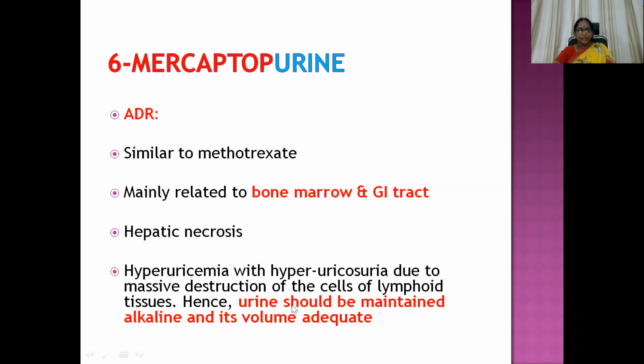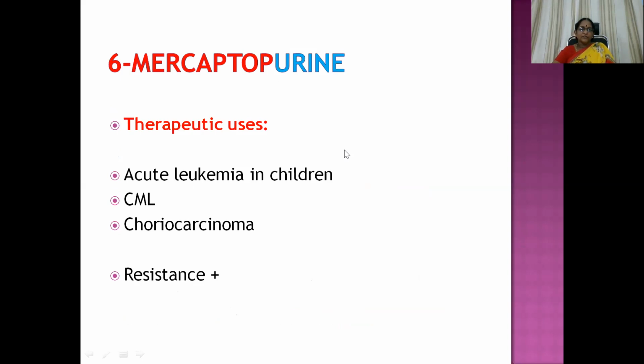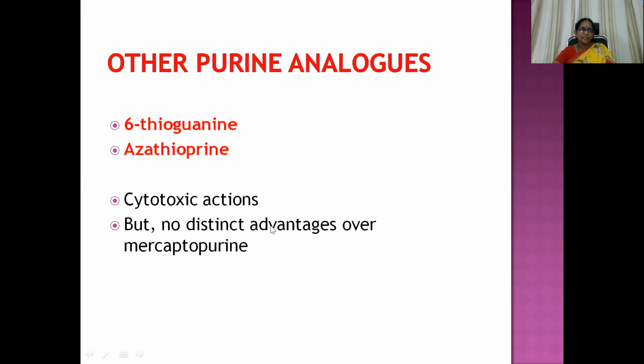Hence, urine should be maintained alkaline and its volume adequate. That's why I made this urine in a different color. So this urine means you have to remember hyperuricemia because of massive cell destruction, resulting in hyperuricosuria and gout formation. So for that reason, we can alkalinize the urine to prevent that, and allopurinol administration also can be done. It is used in the management of acute leukemia in children, CML, and choriocarcinoma. Resistance is of course seen.